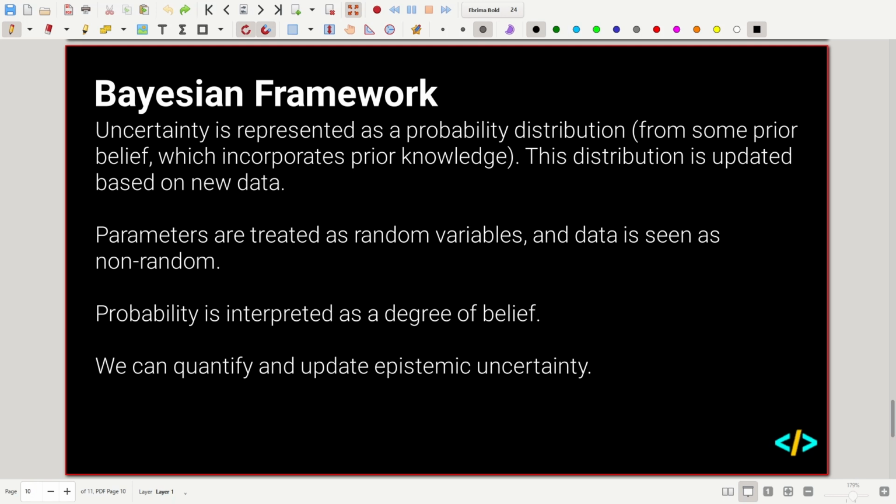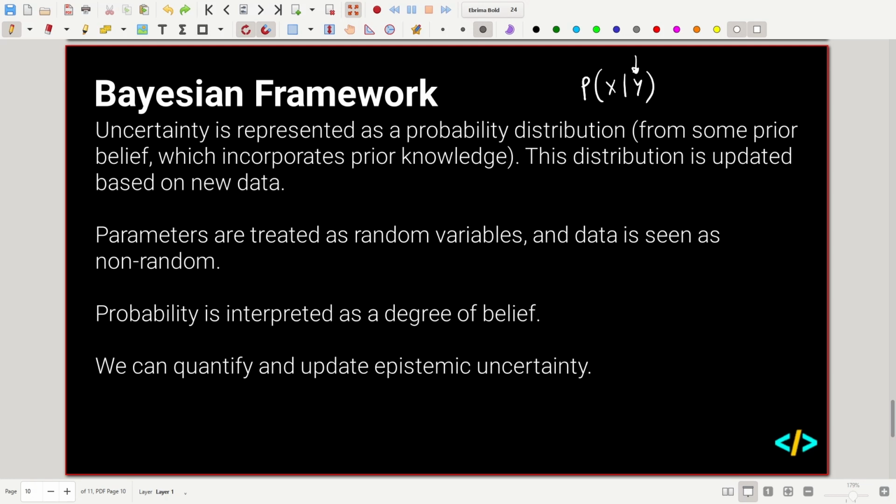Uncertainty is represented as a probability distribution, which incorporates some prior knowledge. If we remember Bayes' theorem, we will have a session going into more detail on this, but it's P, for example, X given Y. And we have some prior knowledge which informs our overall probability. In a Bayesian framework, the distribution that we believe the data to be modeled with is updated as we see more and more data. It informs how we can update our model and make it more optimal.